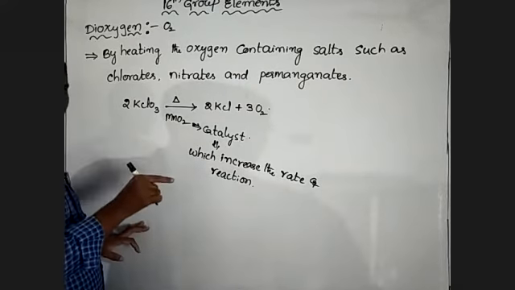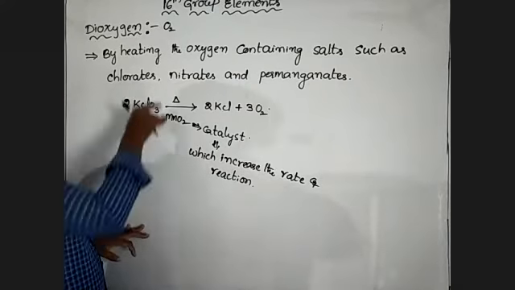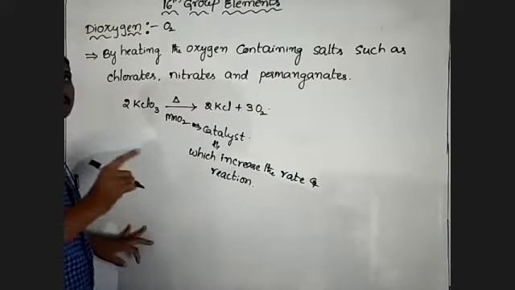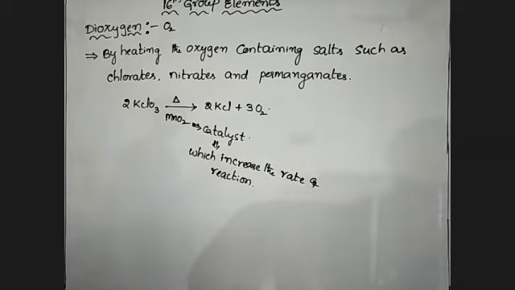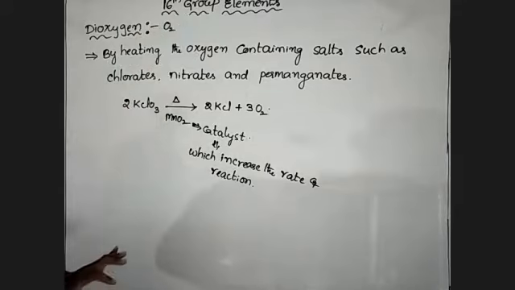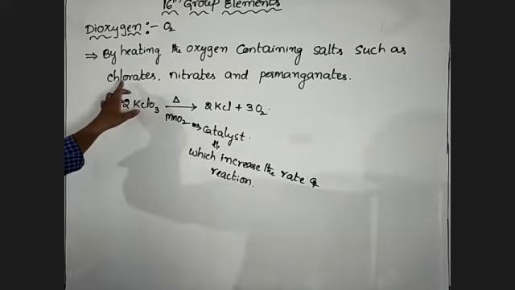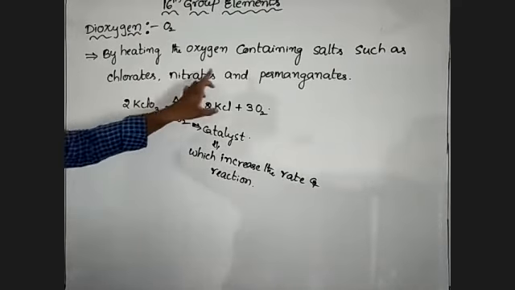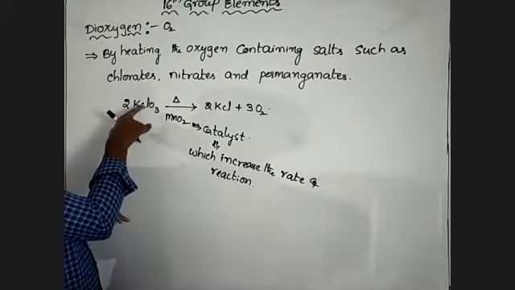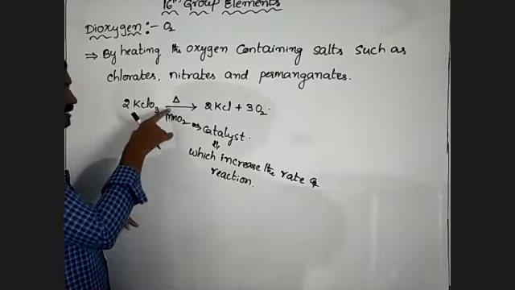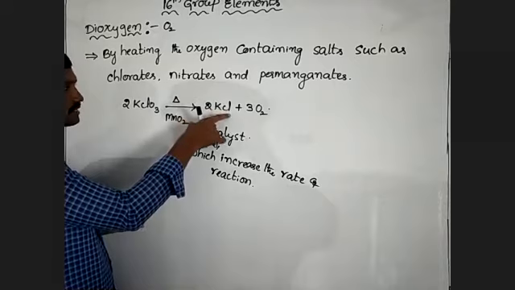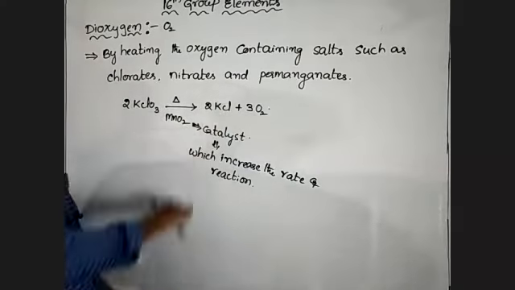So how can you prepare oxygen? By heating oxygen containing salts. By heating salts that contain oxygen, oxygen is formed. As examples we said chlorate, nitrate and permanganate; these are to be heated. First one, potassium chlorate on heating in the presence of manganese dioxide forms 2 moles of potassium chloride and 3 moles of dioxygen.